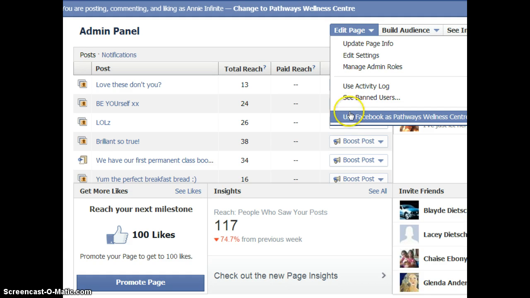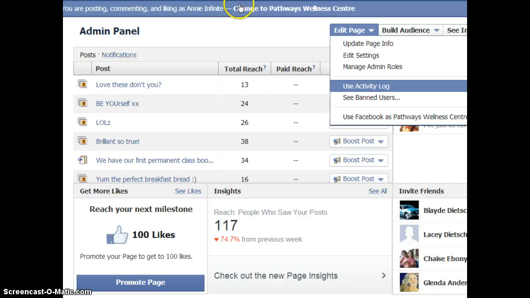Always change between you and your page using edit page, scroll down to the bottom and use Facebook as your page, and you'll turn completely into your page. That way you can go off page and like other businesses as well, because this is a very tricky and misunderstood and hard to use setting on Facebook.